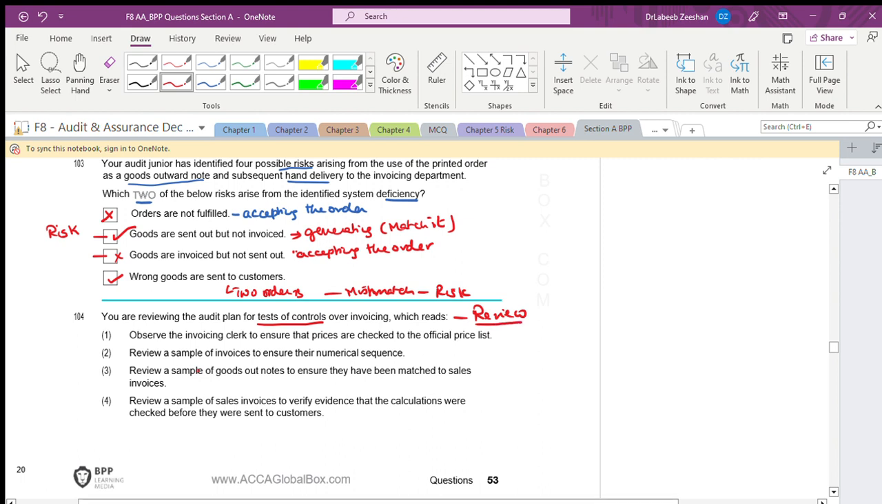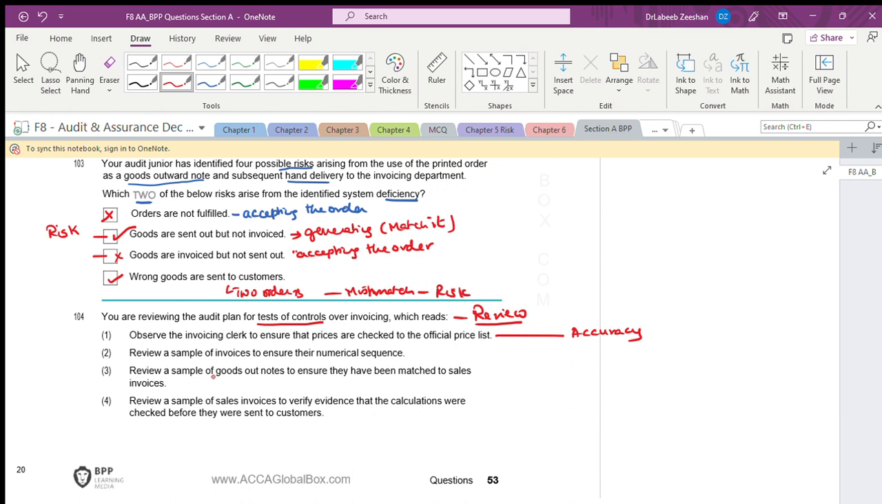You have to review whether the controls are in place or not. We are not talking about the observations. Observe the invoicing clerk to ensure that prices are checked to the official price list. What is this related to? This is related to accuracy, whether the prices are checked or not with the official price.